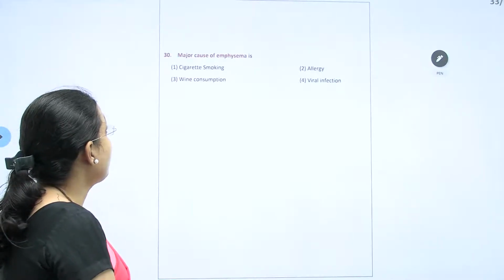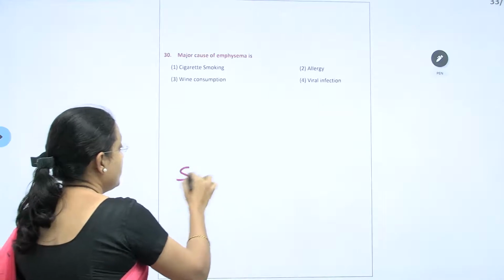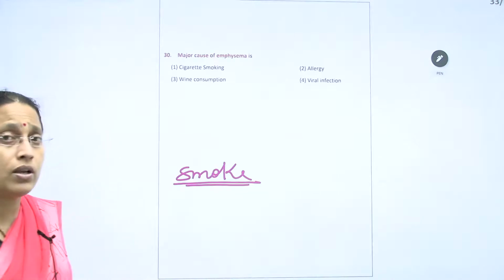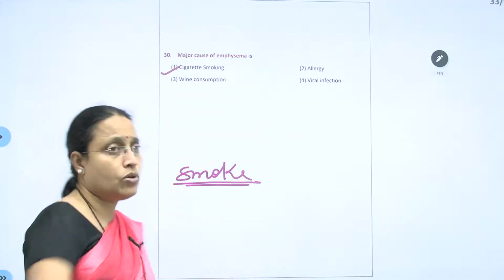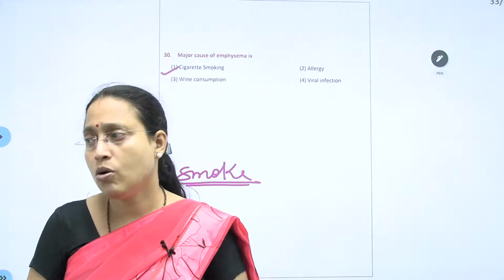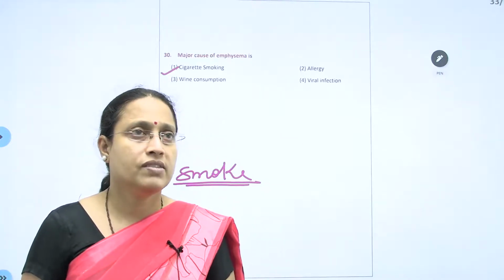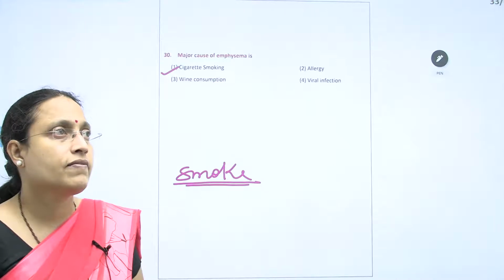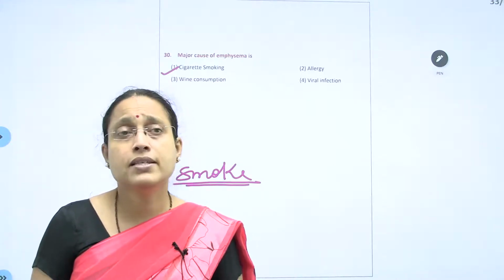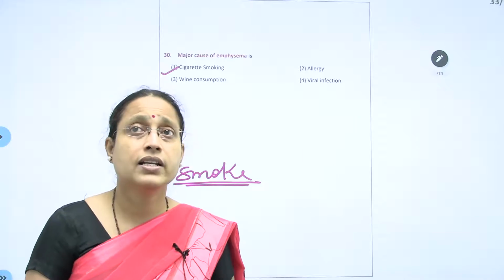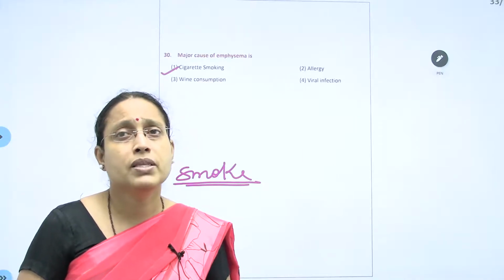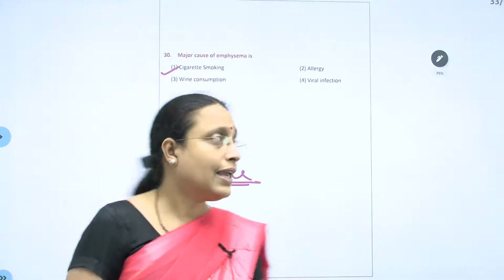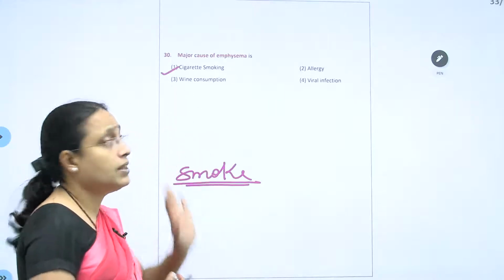Major cause of emphysema. Remember, emphysema is caused due to smoke. Not necessarily cigarette smoke, but it is mainly caused by cigarette smoke. It can also be caused due to pollution. Various poisonous polluted smoke is released by automobiles, factories or industries. That air builds up in the atmosphere, and a person gets continuous exposure to it. In that case, he is going to suffer with emphysema.